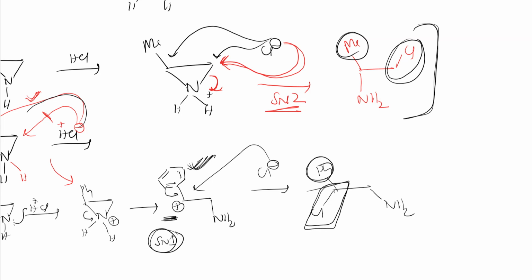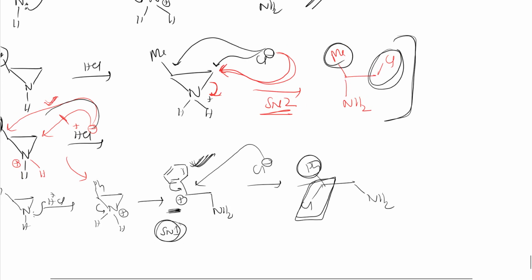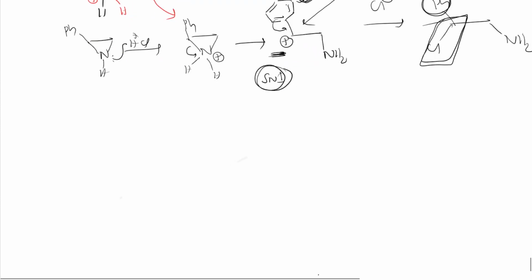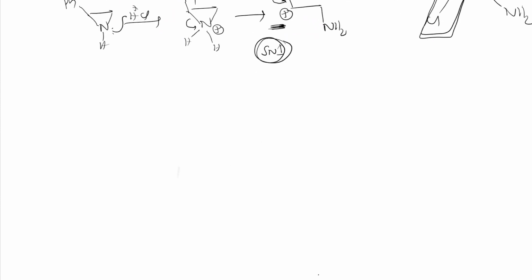So formation of carbocation, where the carbocation is stable, there the nucleophile will attack. So this is how you should compare, right? I hope I explained it nicely, right? You got it, right? So next, let us see one more electrophilic ring opening reaction. So simple aziridine I will take. Lone pair is there. To this I will add an acyl chloride.